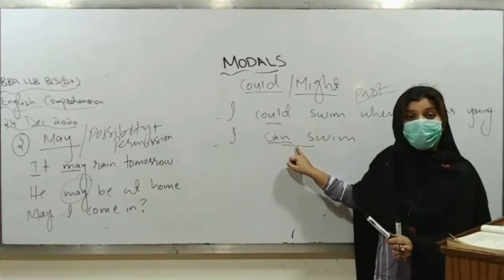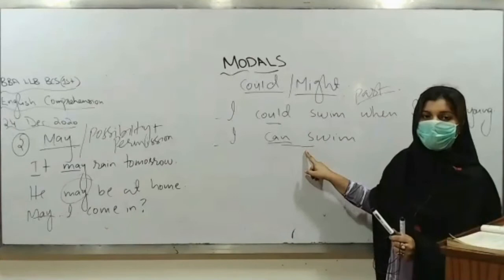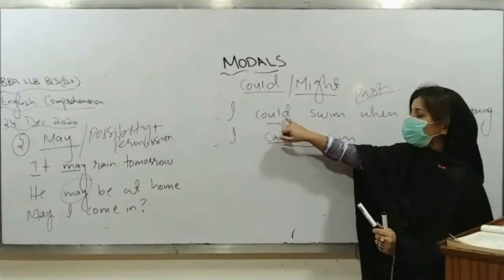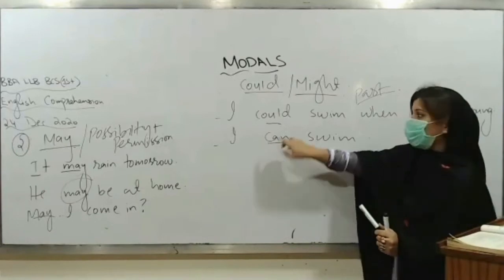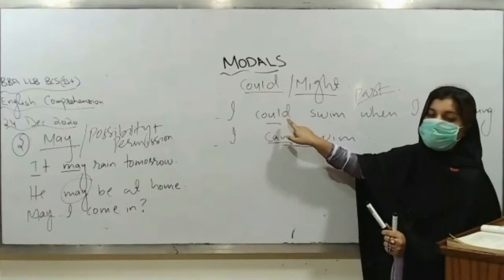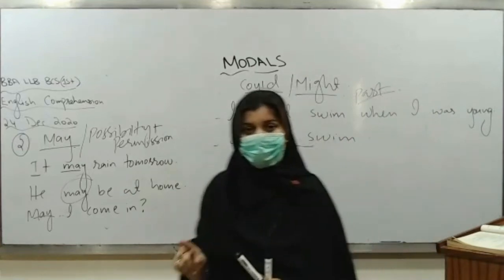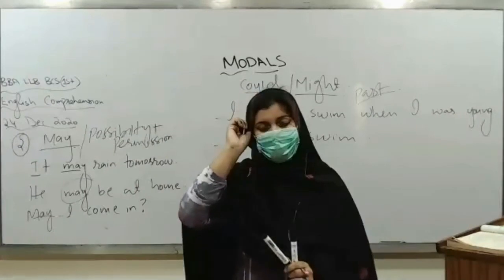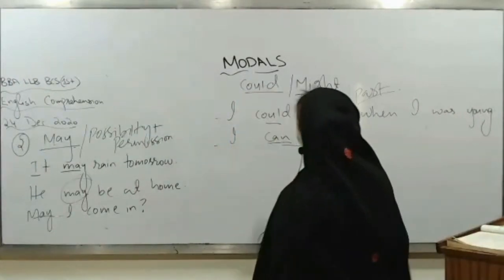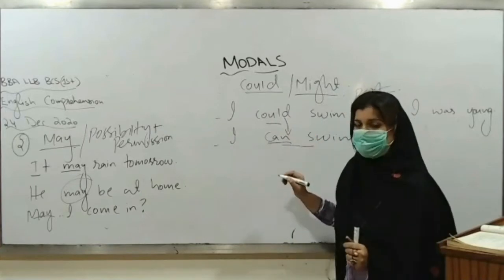Now, how did you come to know that the first one is related with past and the second one is related with present, with the difference between could and can? So we came to know this thing, that could is the past equivalent of can. could जो है वो can का क्या है? Past equivalent है. Past equivalent का मतलब होता है equal to something. ये could जो है it is equal to can, लेकिन किस sense में?